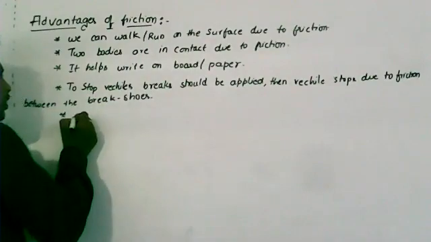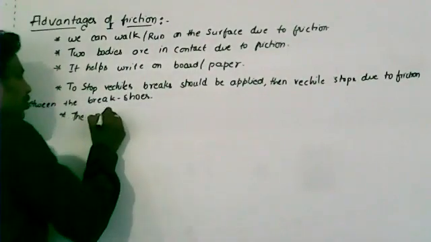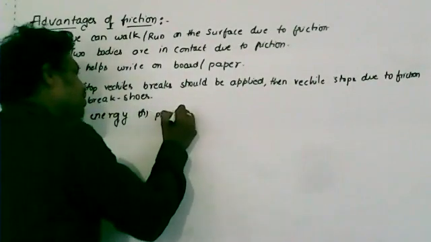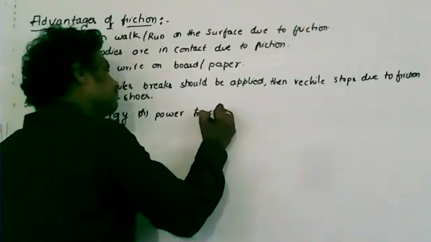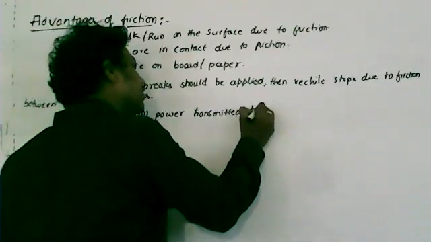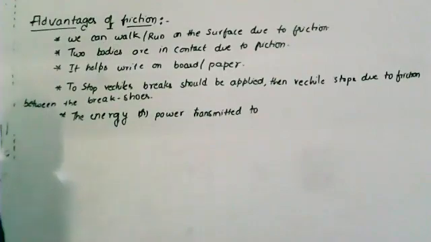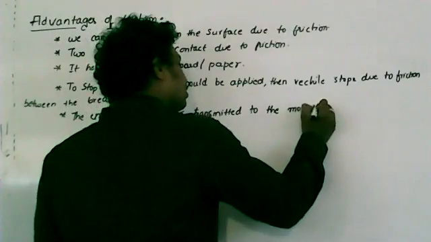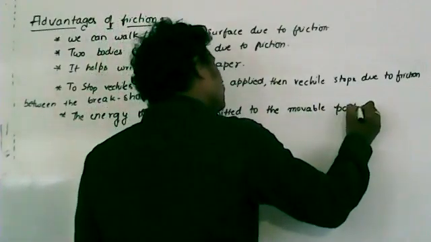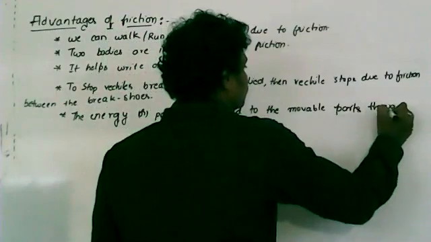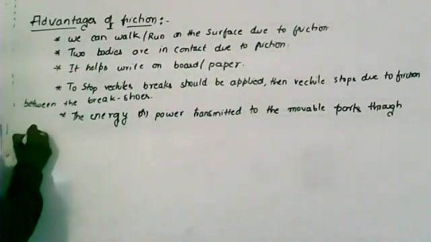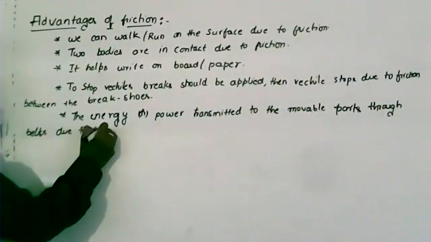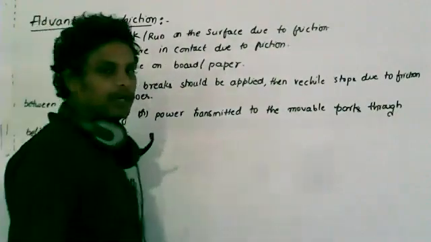So I will also write one more example: the energy or power is transmitted to the movable parts through belts due to friction. Clear?